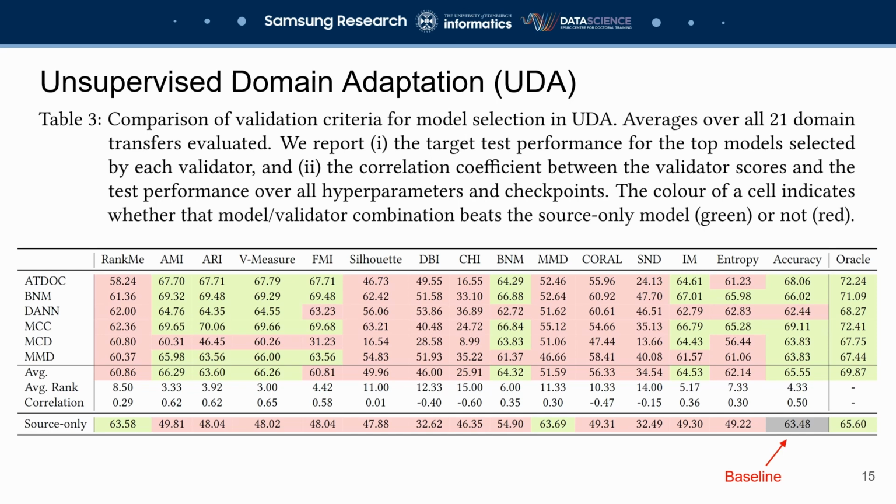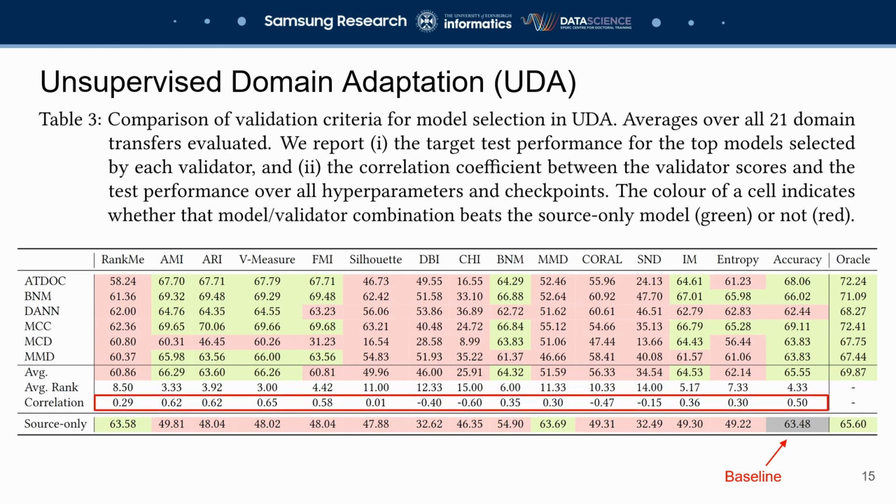We also note that when selecting over source-only model checkpoints, a good candidate can be chosen if using the RankMe or MMD validators. Finally, when looking at the correlation between validator and Oracle scores, we see that the most strongly correlated validator, vMeasure, is still only at 0.65, meaning we have yet to find a validator that accurately matches the test performance.